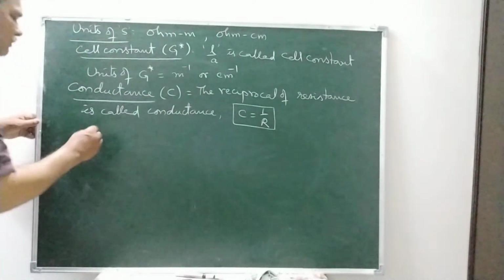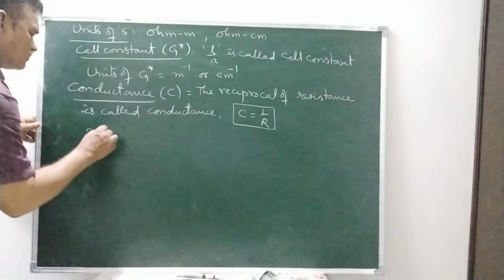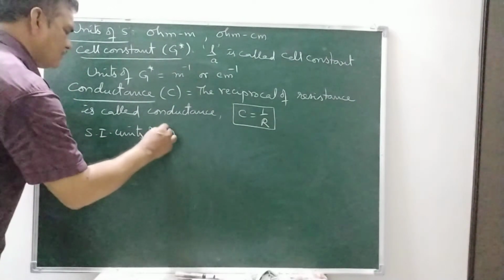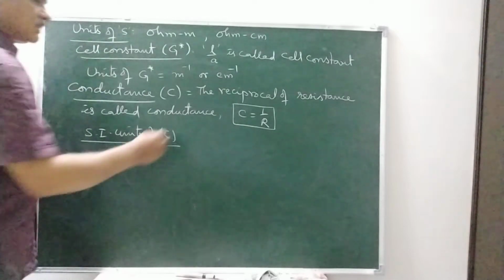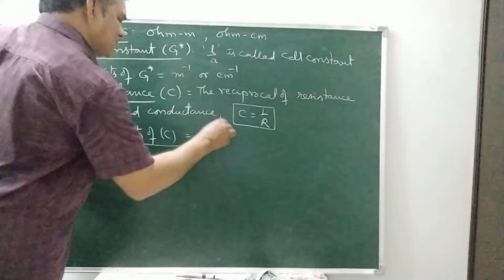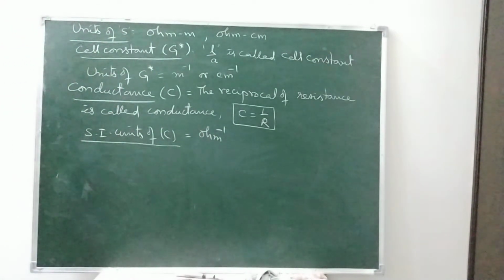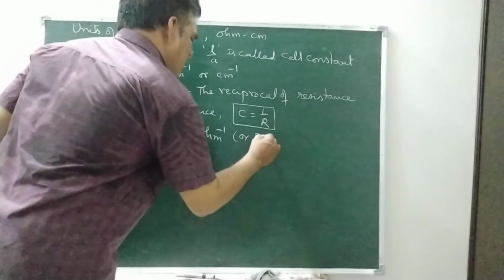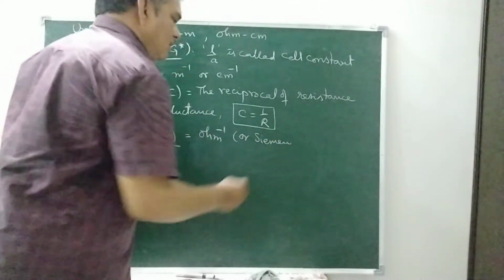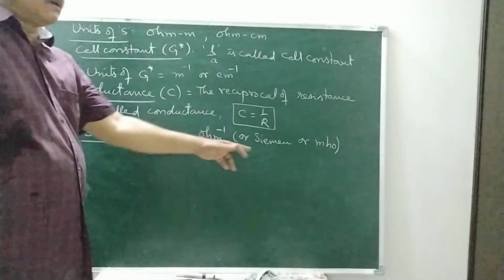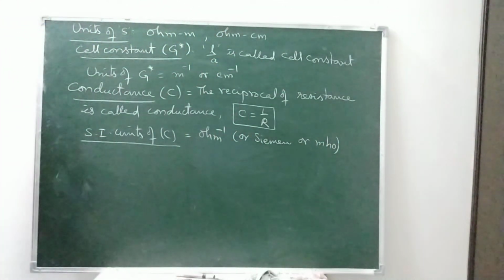When C is equal to 1 by R, what are the SI units of C? The SI units of C are 1 by R, 1 by ohm or ohm inverse. This is also referred to as Siemens, or it is also referred to as mho. So these are the SI units of C.